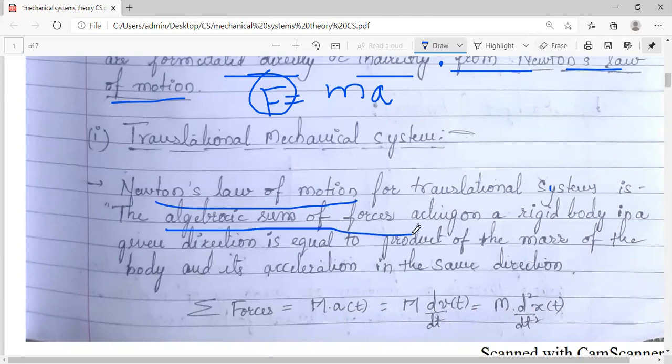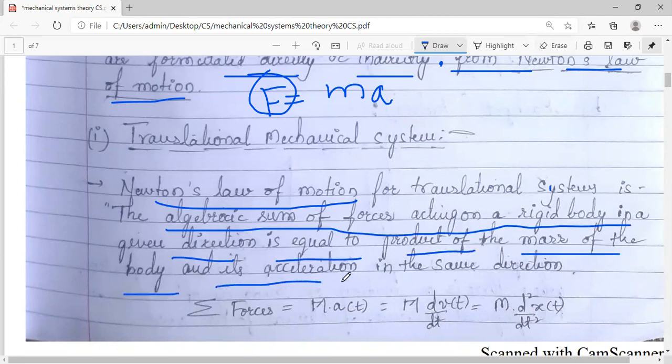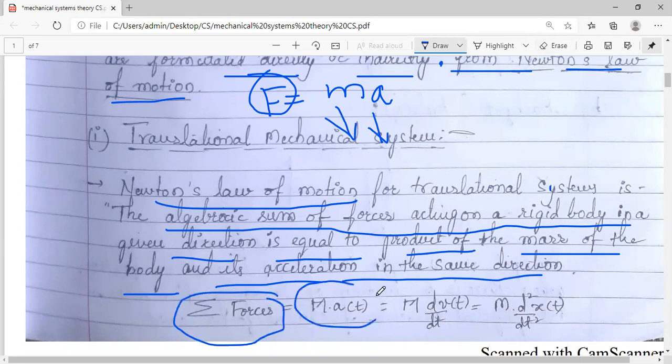The algebraic sum of forces acting along a rigid body in a given direction is equal to the product of mass of the body and its acceleration in the same direction. So F is equal to ma, mass of the body and acceleration in the same direction. Okay, symbolically, the sum of the forces is equal to mass into acceleration. A is a of t, because at any instant of time the values may vary. So instantaneous values we are taking into consideration.